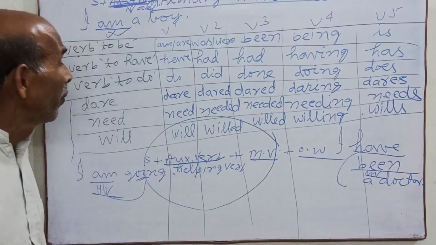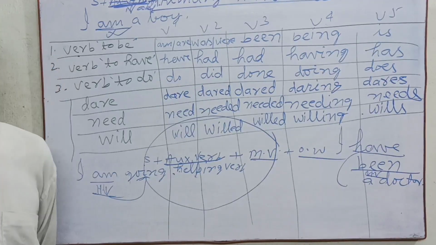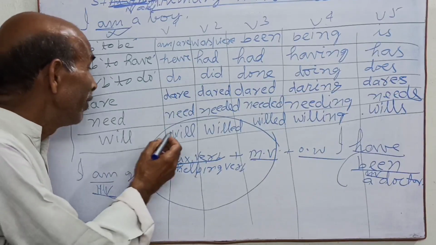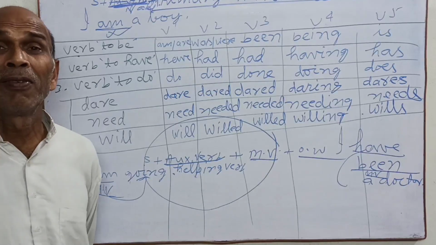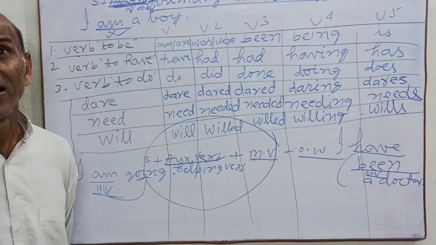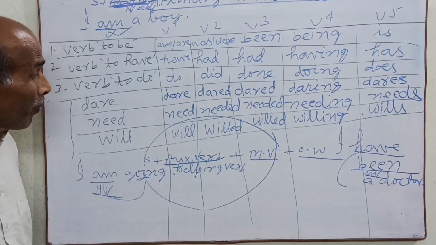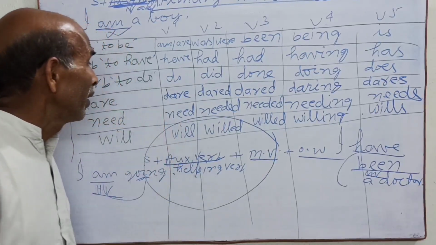Here: I will to write a letter. It means I want to write a letter. Is it clear?